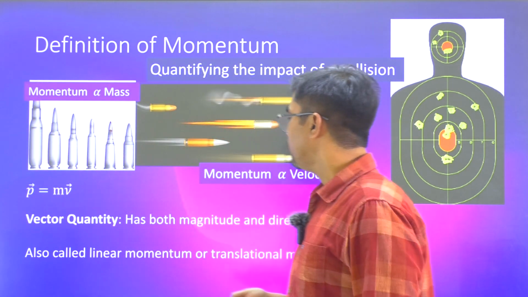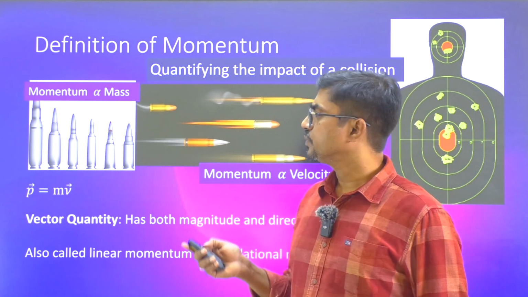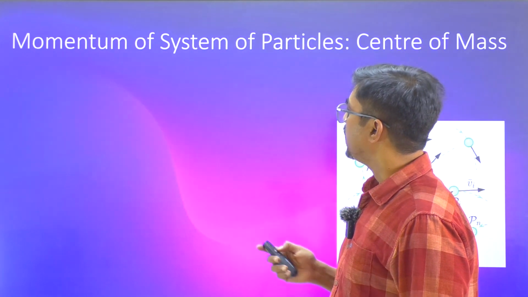And we have defined this as a vectorial quantity. Only then does this conservation of linear momentum work out. So that's how it has been defined.